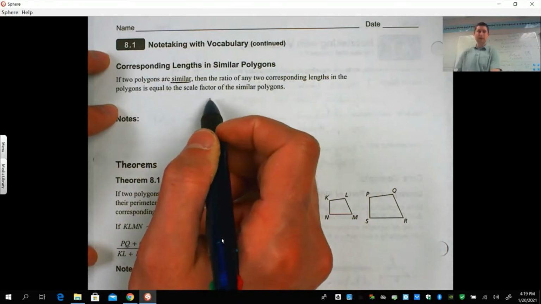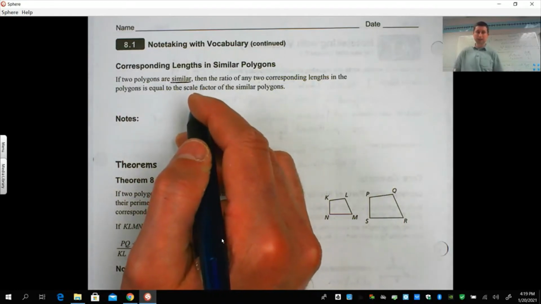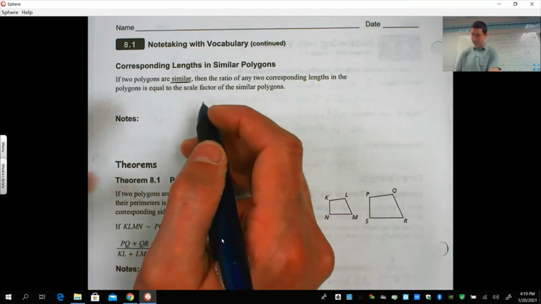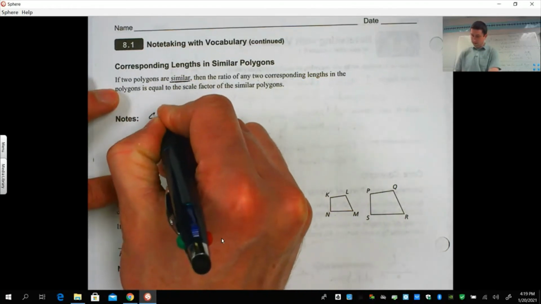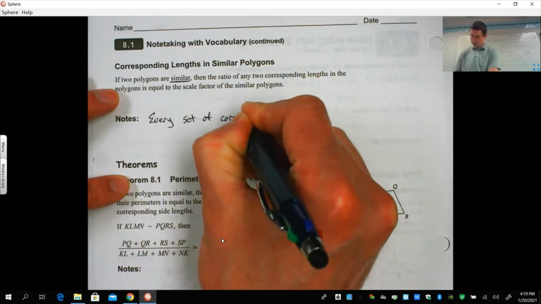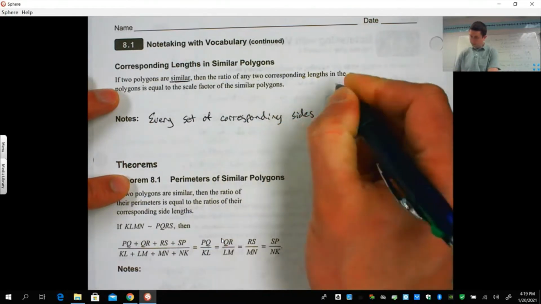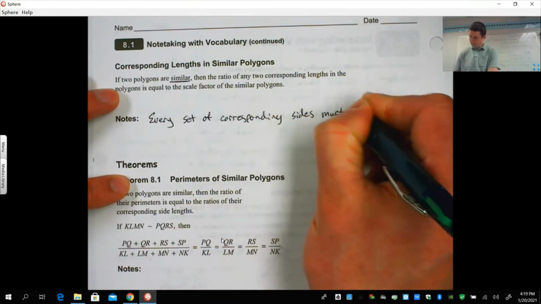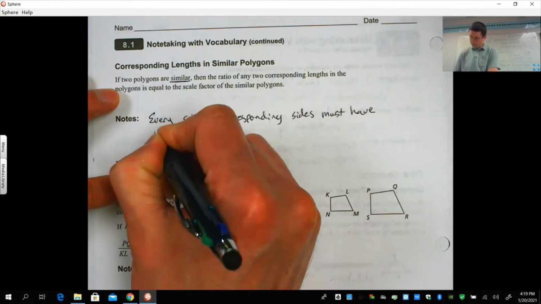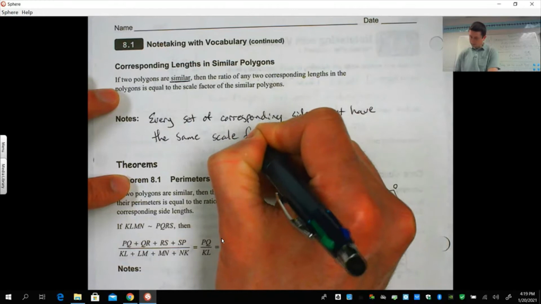So that's just saying that if two shapes are similar, every set of corresponding sides must have the same scale factor.